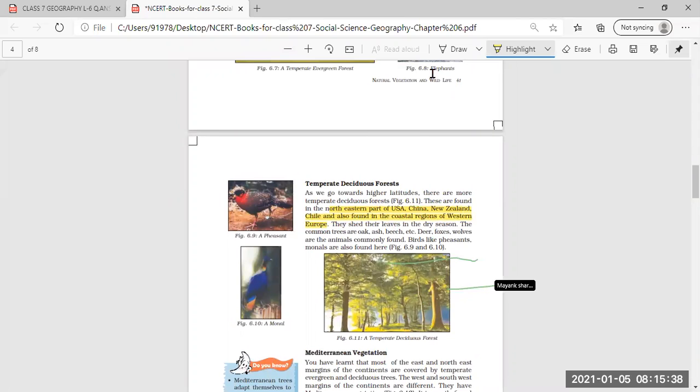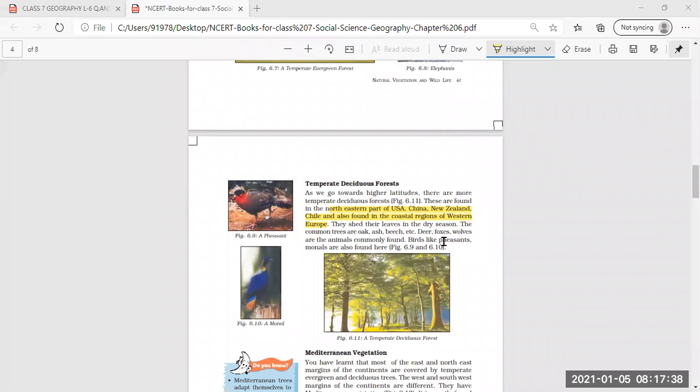We have said that the trees of this region shed their leaves in the dry season, like we have seen in tropical deciduous forest. The common trees found here are oak, ash, beech, etc. And the animals are deer, foxes, and wolves, which are found commonly here.